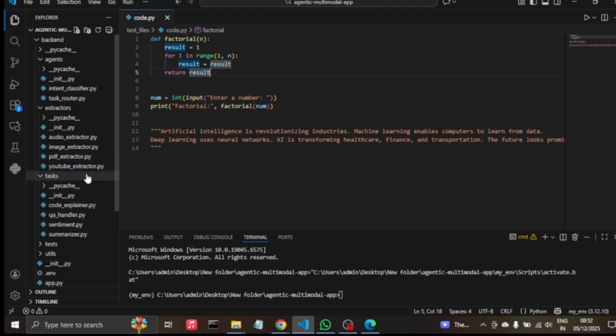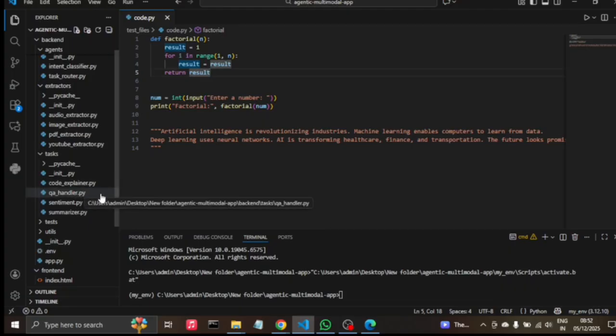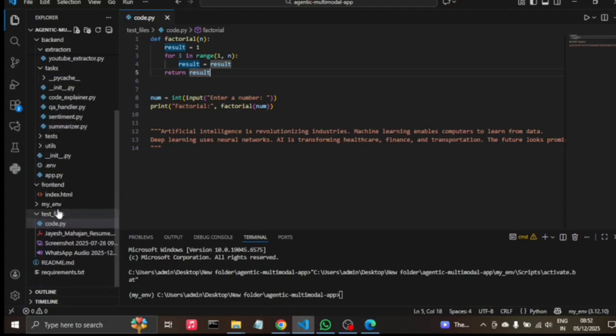Then in the tasks we have different tasks like the code explainer. If we give the code, it will explain what the error is or what we have done in the code. The question answer handler is used to handle the queries which we ask. Then we have sentiment analysis and the summarizer for summarizing, whether it is a PDF or an image. In the front end we have index.html, where we have used HTML.